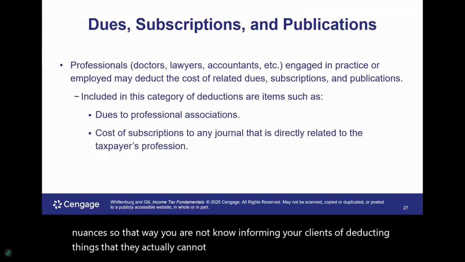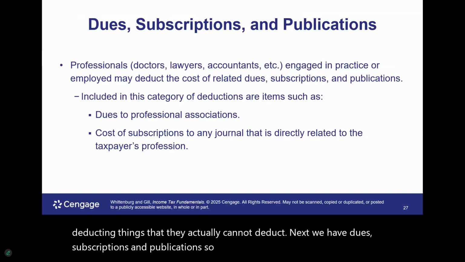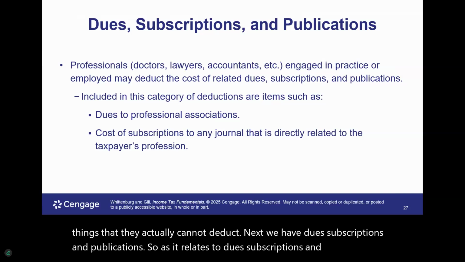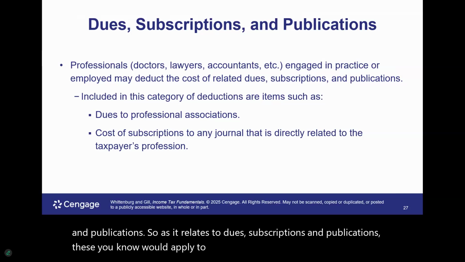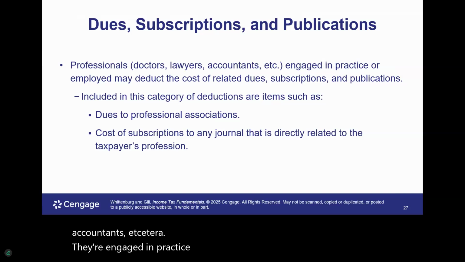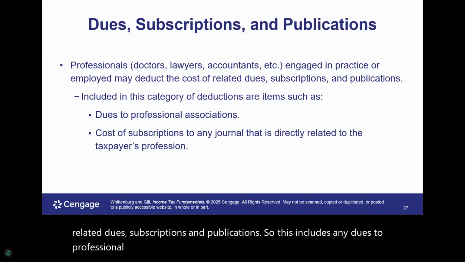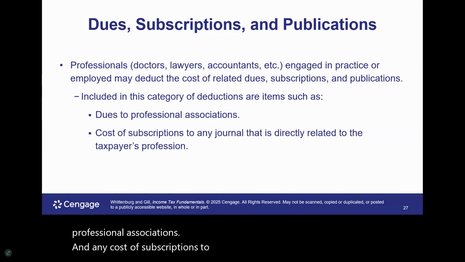Next, we have dues, subscriptions, and publications. As it relates to dues, subscriptions, and publications, these apply to professionals: doctors, lawyers, accountants, etc. They're engaged in practice or employed, and they may deduct the cost of related dues, subscriptions, and publications. So this includes any dues to professional associations, and any cost of subscriptions to any journal that is directly related to the taxpayer's profession.